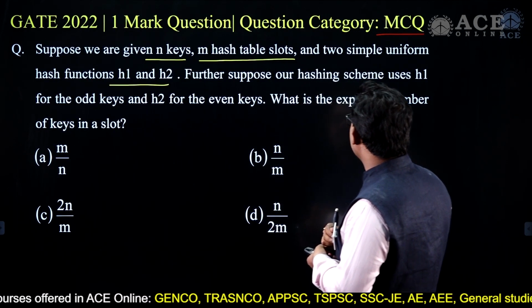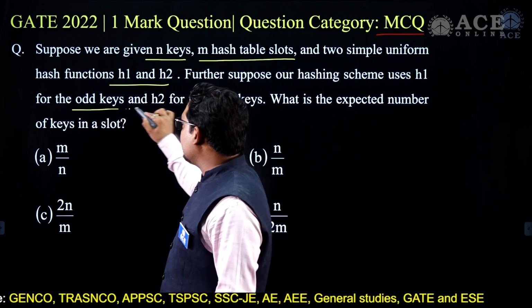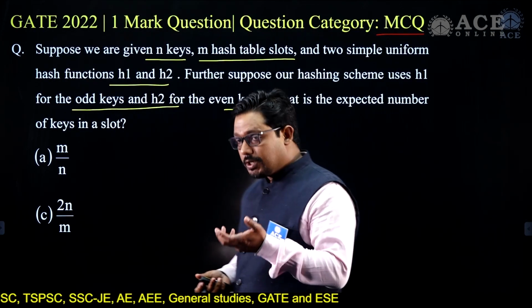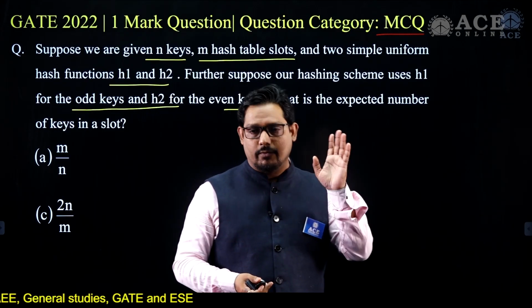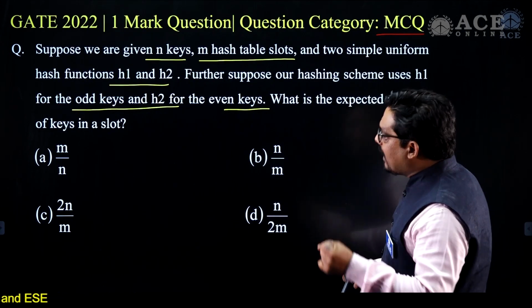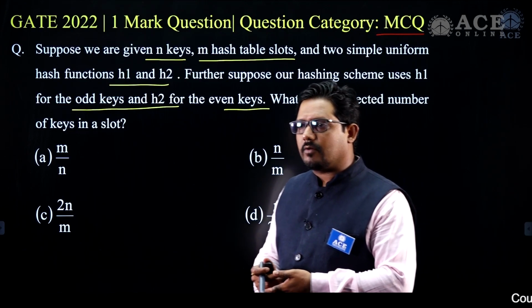Further, suppose the hashing scheme uses h1 for the odd keys and h2 for the even keys. So here it is using one function for the odd keys and another for the even keys, but it is saying it is uniform in this particular case. What is the expected number of keys in a slot?